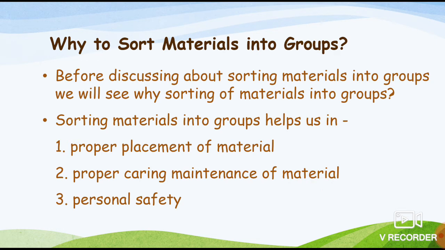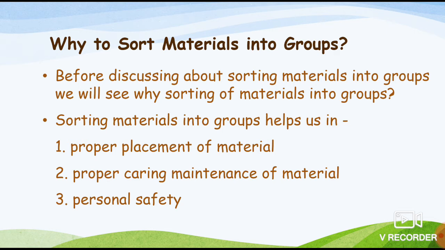Suppose something is made up of iron, then it must be painted regularly to avoid rusting. If something is made up of plastic, then we need to take care that it is not in an open area or in direct sunlight. Otherwise, plastic will be degraded in sunlight. It does not react with water, but it will deteriorate when it is in sunlight.